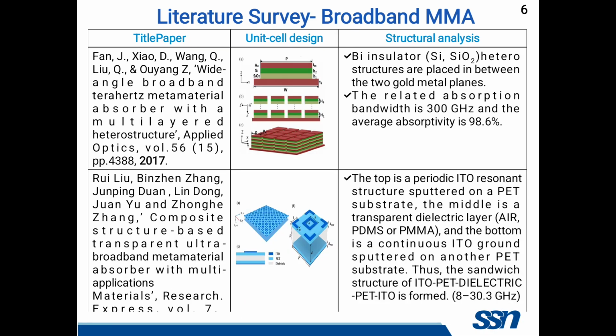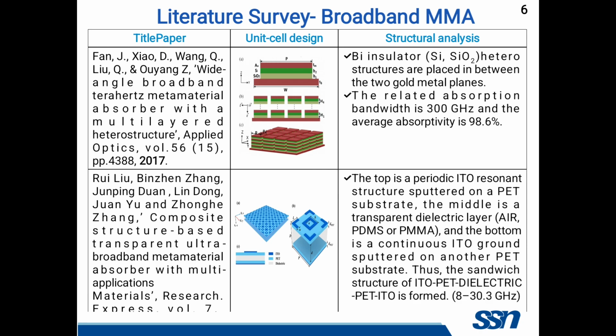The third paper is a wide angle broadband terahertz metamaterial absorber with a multi-layered heterostructure. Here also the authors used a multi-layer structure to develop the absorber, and the bandwidth here is 300 gigahertz, and the absorption rate is 98.6% on average.